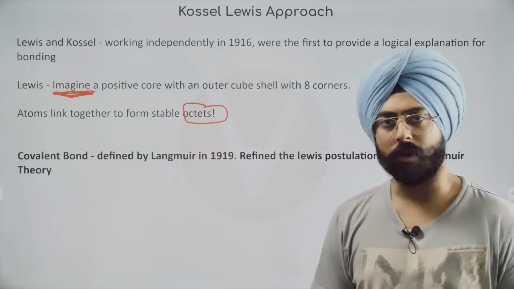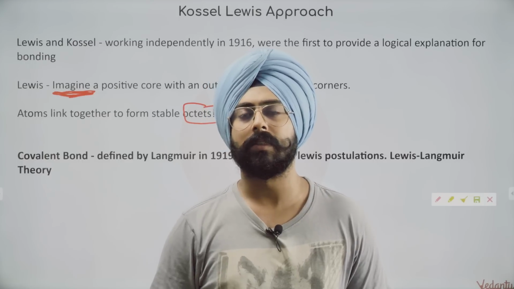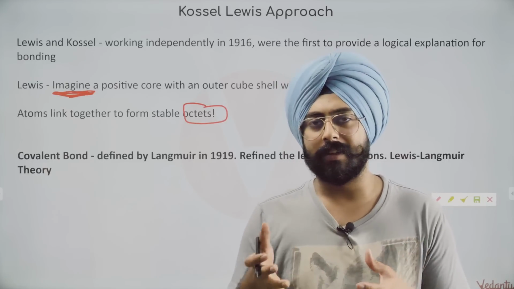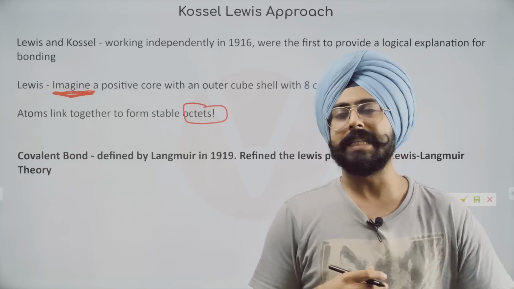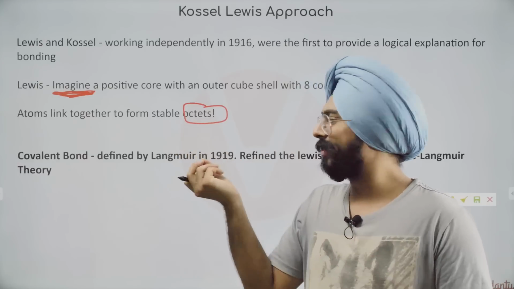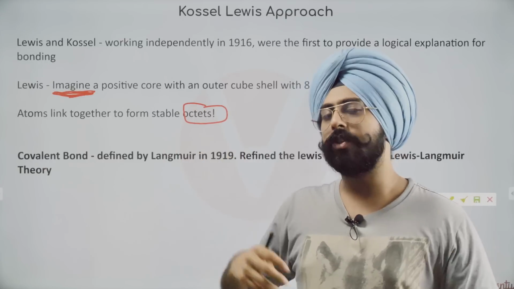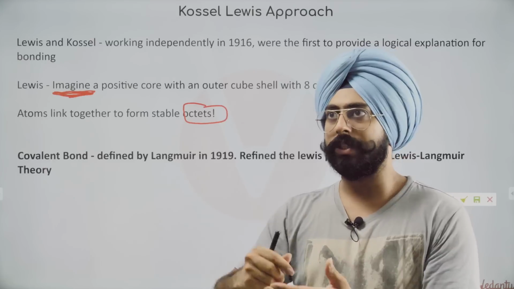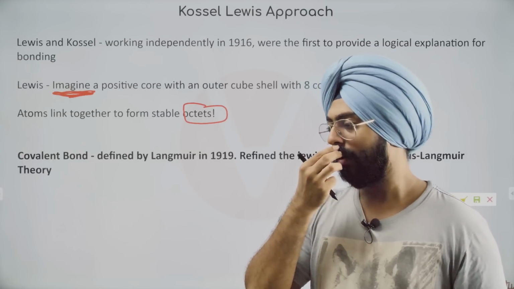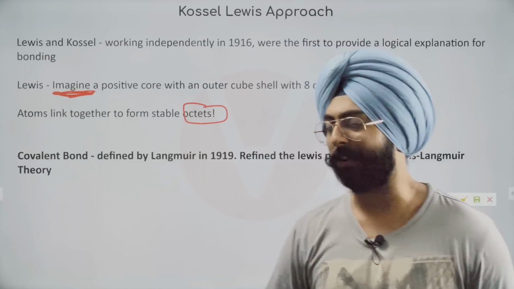I know a lot of people will say, sir, but hydrogen and helium do not form octets, they form duplets. True. So for smaller species like hydrogen, helium, lithium, beryllium, it is implicit that we will form duplets. Duplet is just a more specific idea, while the octet rule is more general in nature. Of course there are a lot of exceptions and limitations of the octet rule as well, which we will study eventually. But you understand that generally we are trying to say that atoms want to form octets.